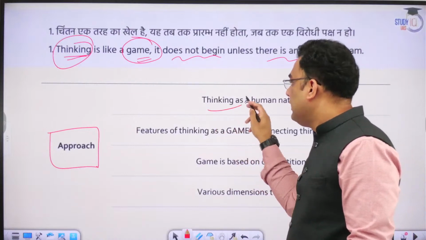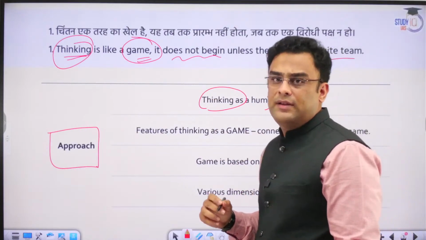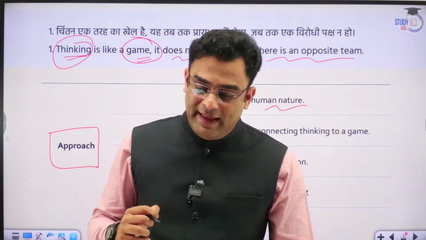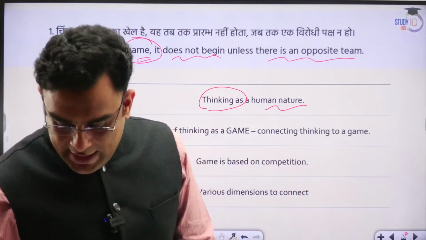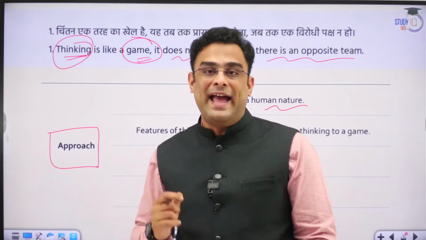Approach. Thinking is basically human nature. The great philosopher Descartes had said, "I think, therefore I am." Yes, good evening. I think, therefore I am.